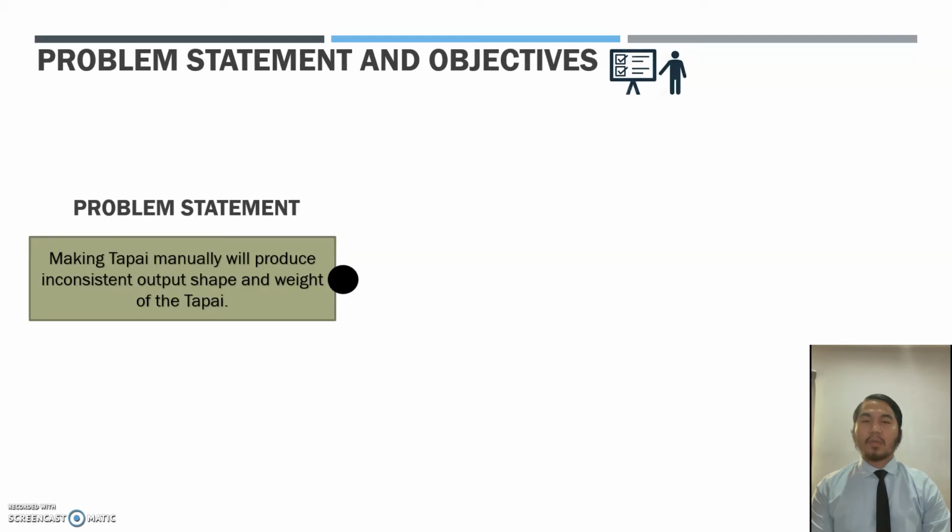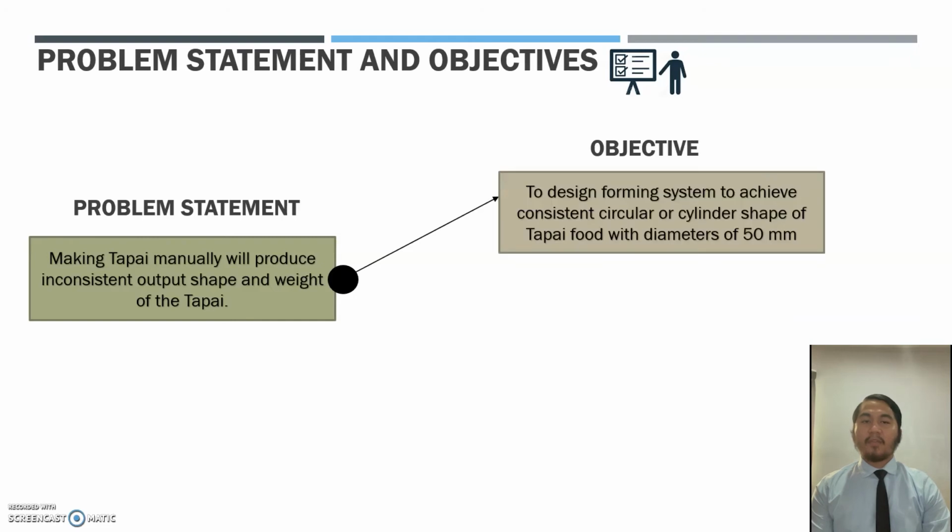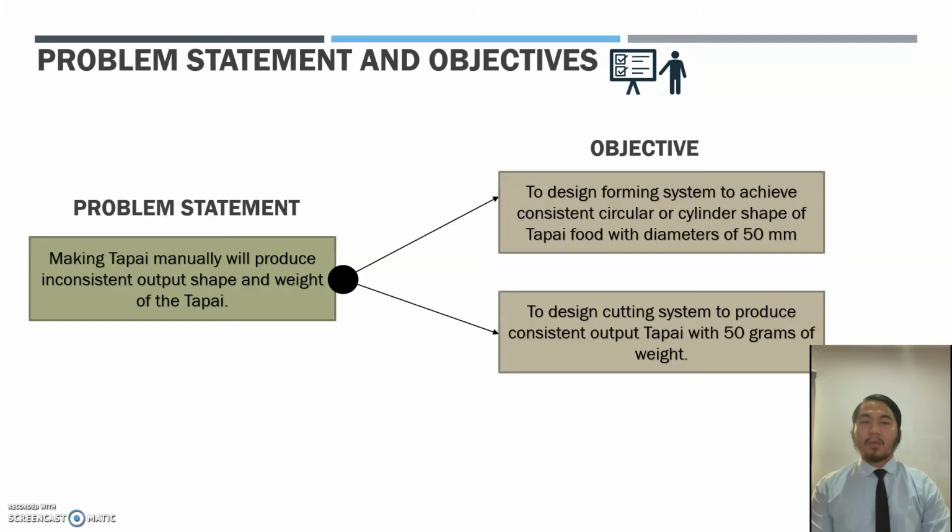There are two objectives for the problem statement. First, to design a forming system to achieve a consistent circular or cylinder shape of Tapai food with a diameter of 50 mm. Second, to design a cutting system to produce consistent output Tapai with 50 grams of weight.